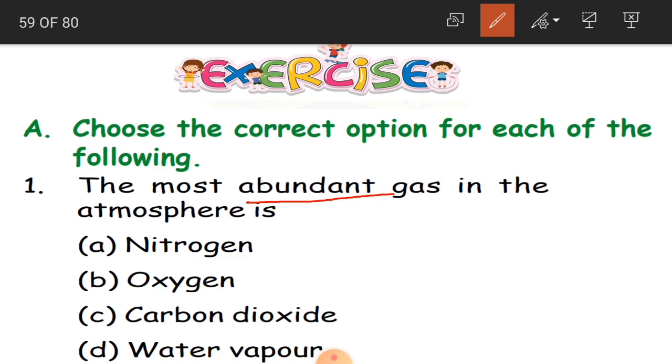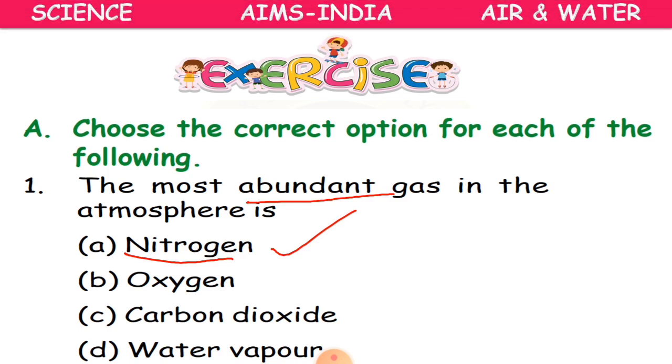What is that gas, children? Yes, it is nitrogen. Whereas you also have oxygen, carbon dioxide, water vapor in the atmosphere, in the largest quantity we have nitrogen. So A option is the right one.